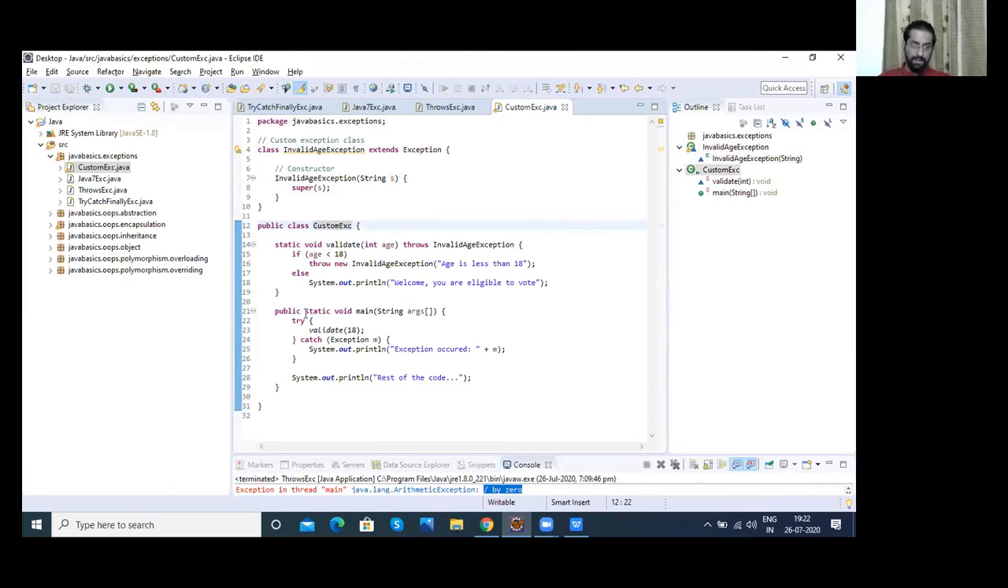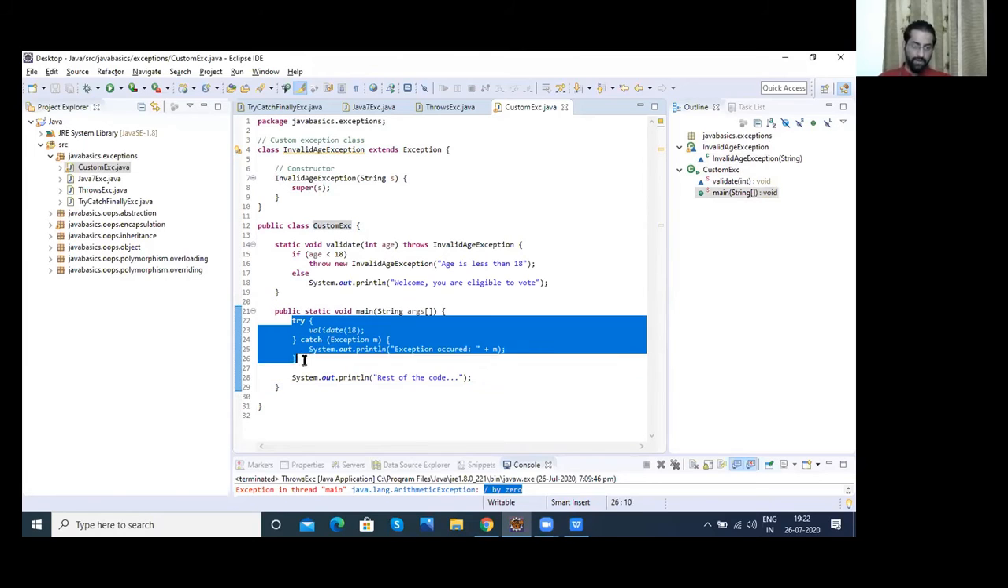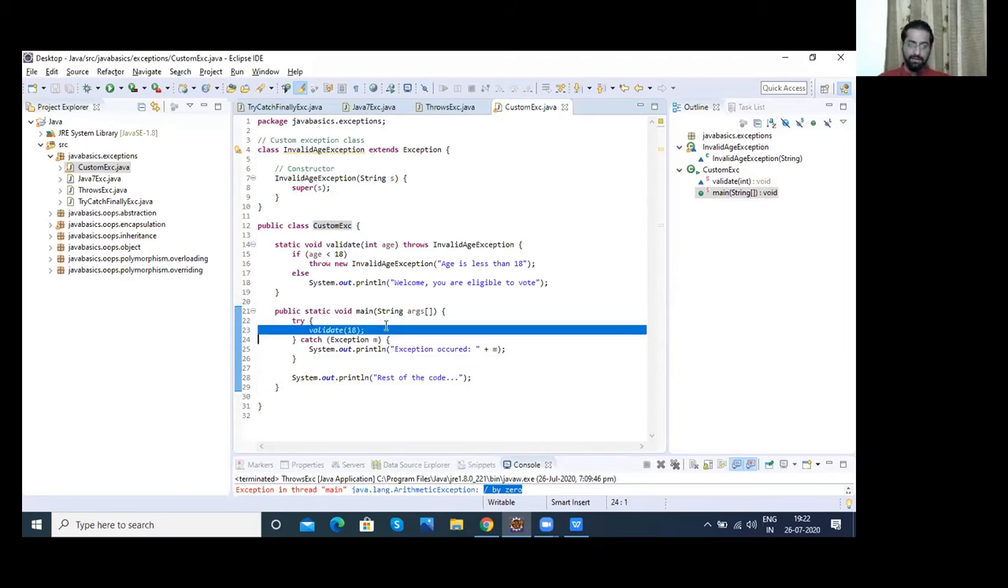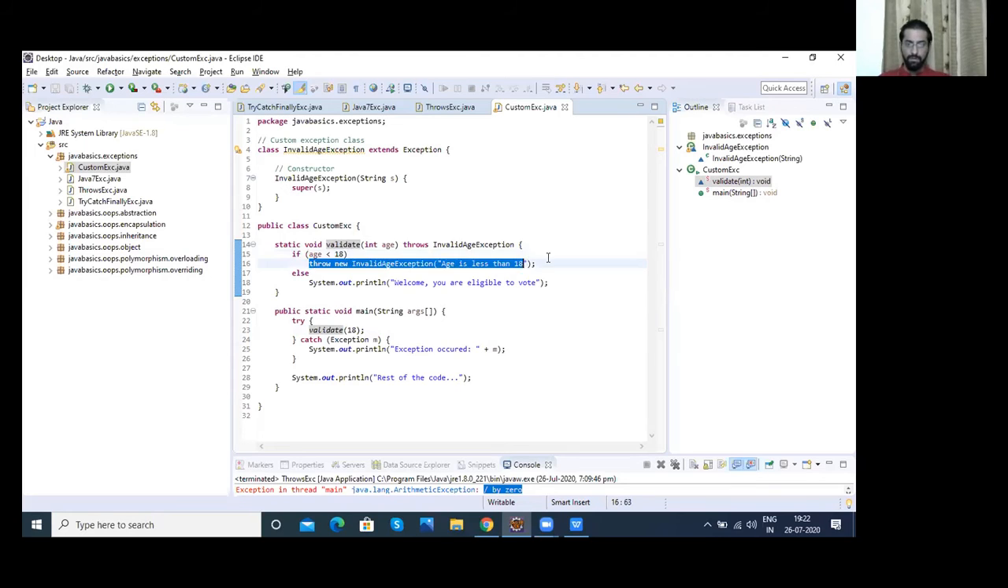Now, in our class, we can see we have this main method, and you have written a try catch block. Inside the try block, we have called this validate method. In this validate method, we are passing 18. And that is taking an if else. If age is less than 18, we'll use this throw keyword to call our custom made exception. So how do we write it? throw new InvalidAgeException, and we write this message, age is less than 18.